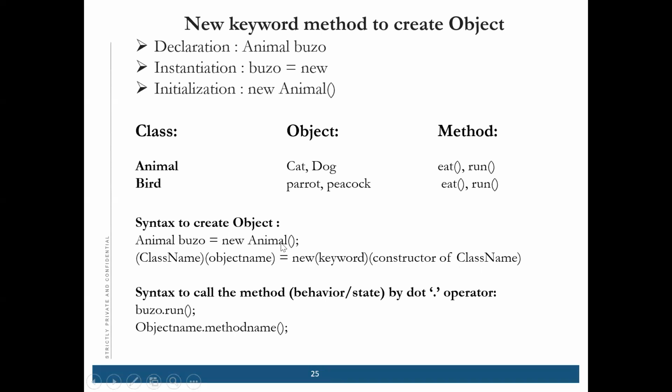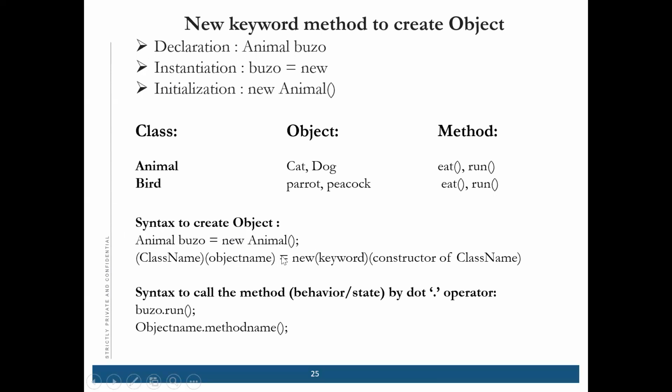A constructor is nothing but a method with the same name as the class. Here you are declaring the object, here you are instantiating the object, and here you are initializing it. So these are the 3 steps. Combining these 3 steps, you get this one.